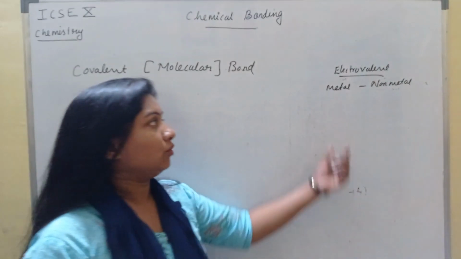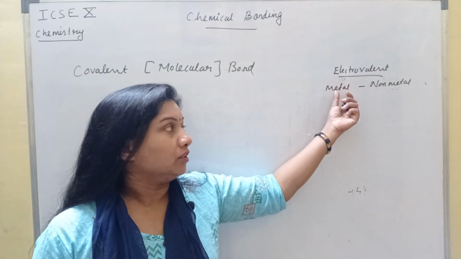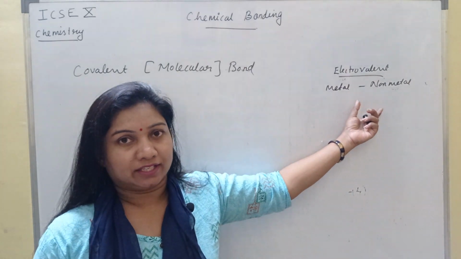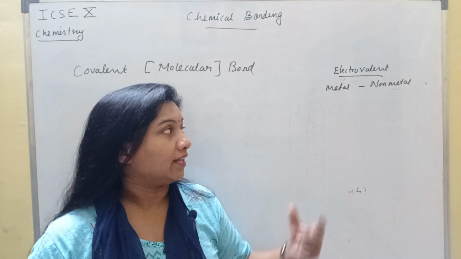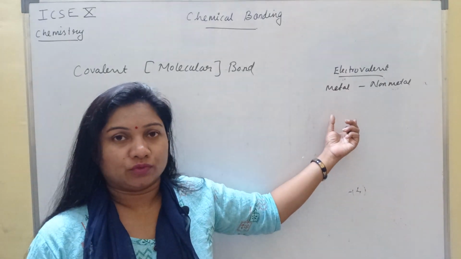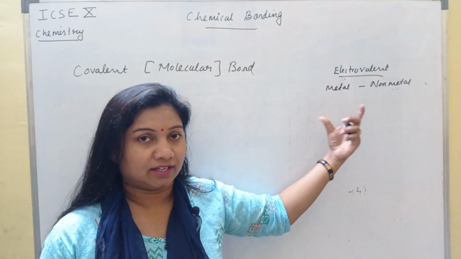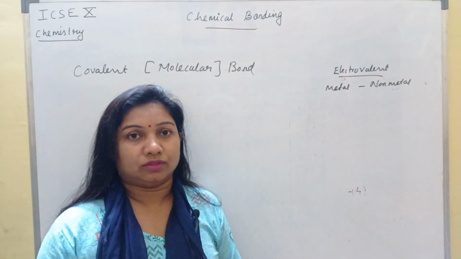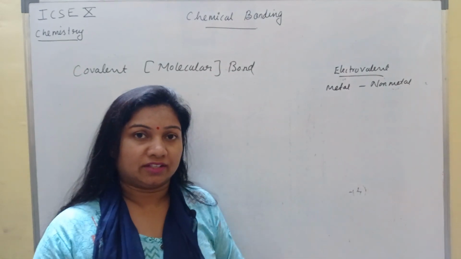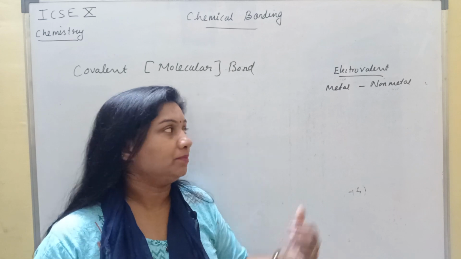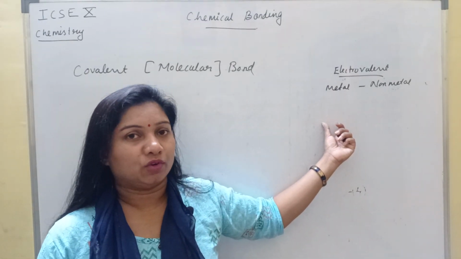We have seen that electrovalent bond is formed between a metal and a non-metal, in which metal donates electron and non-metal accepts that electron, and while doing so they develop a strong electrostatic force of attraction, and that force of attraction we call electrovalent bond. And they develop positive and negative charge species, cation and anion formation take place, and since we know that opposite charges attract each other, by that attraction, electrostatic force of attraction develops, resulting in the formation of electrovalent bond and electrovalent compound. This we have already discussed.